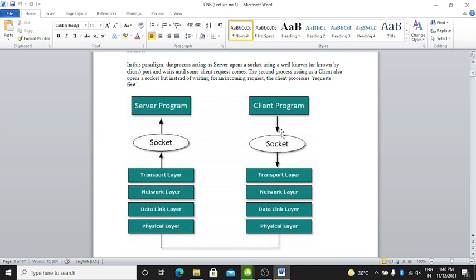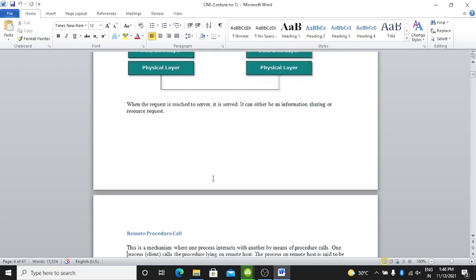The client program sends data to the socket, the data is sent to the transport layer and after that given to the socket of the server program, and then the server program catches the data. When the request reaches the server, it is served. It can either be information sharing or a resource request.